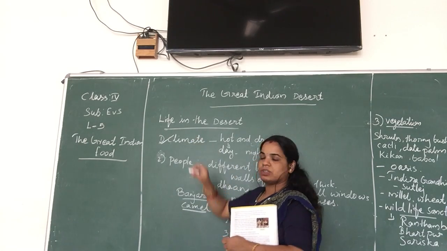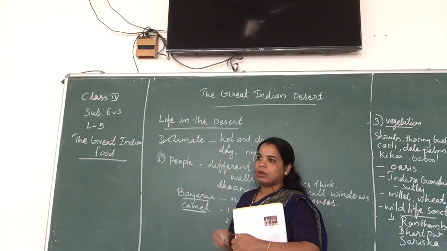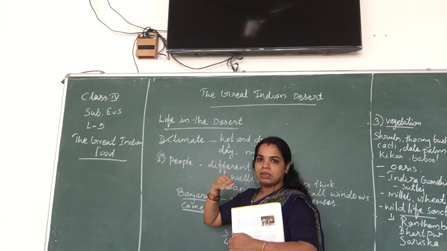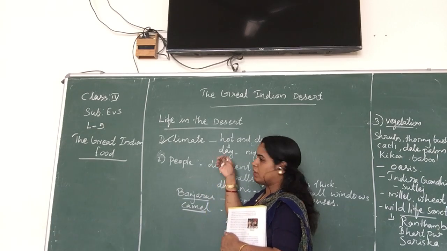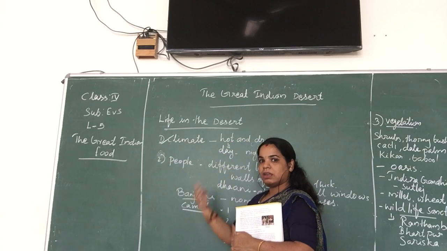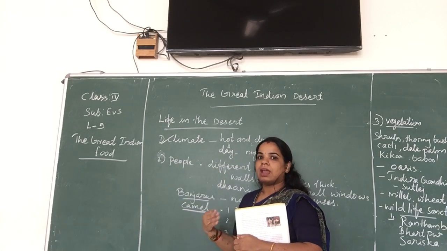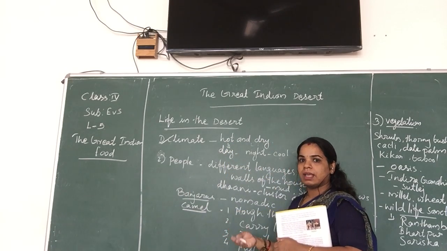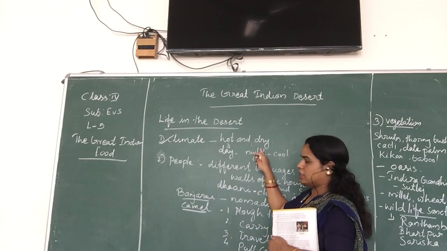That is one feature of the desert. In the desert states, beside Rajasthan, a very hot and dry climate and sandy land are there, so the land is very hot during the day and very cool during the night.